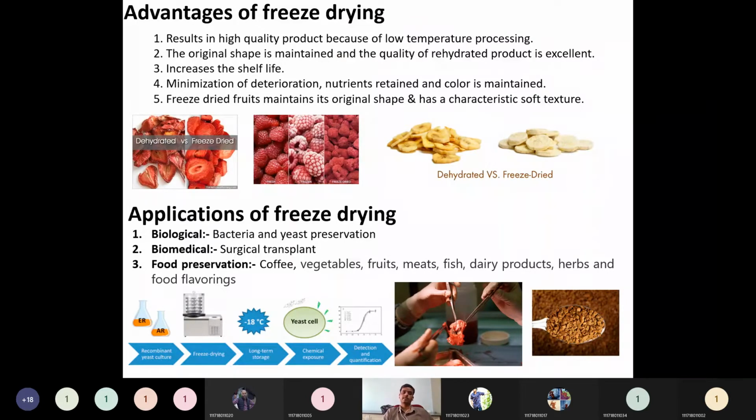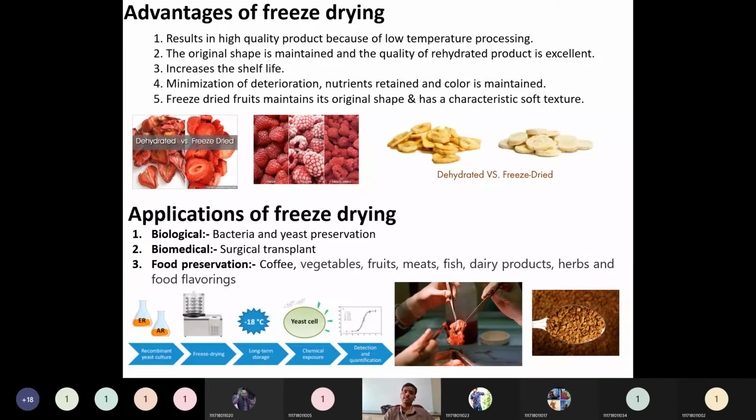Then what are the advantages of freeze drying? The advantage of freeze drying is that it results in a high quality product because of low temperature processing. So it is not at all changing the quality of the product. Whatever the quality the raw material initially has, that type of quality you can expect after freeze drying. But that is not the case in conventional drying.